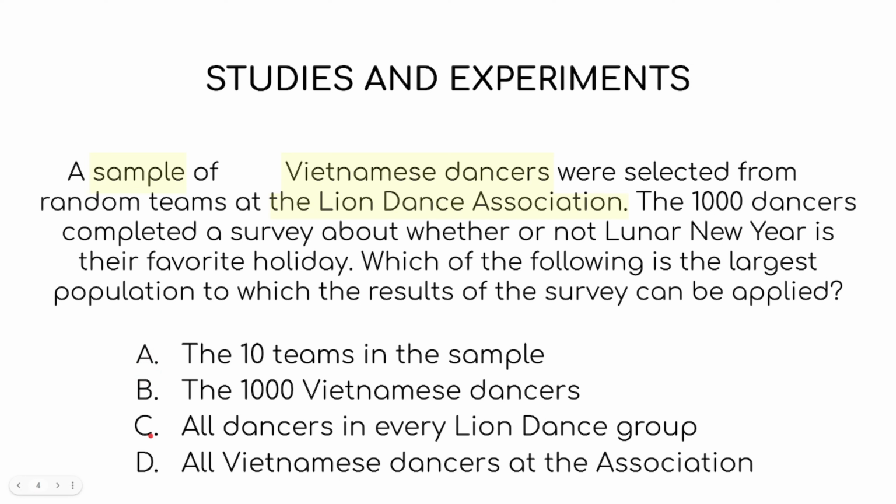Now let's look at C. All dancers in every line dance group. Now, this only applies to dancers in this one line dance association. It's not going to be in every single line dance group in the world, so it's not going to be C either. And then D, all Vietnamese dancers at the association. Yep, that matches perfectly with what this says, so our answer is D.